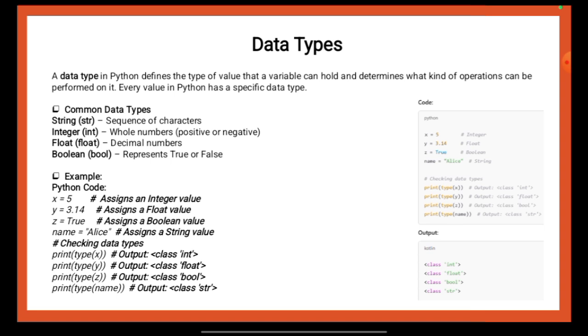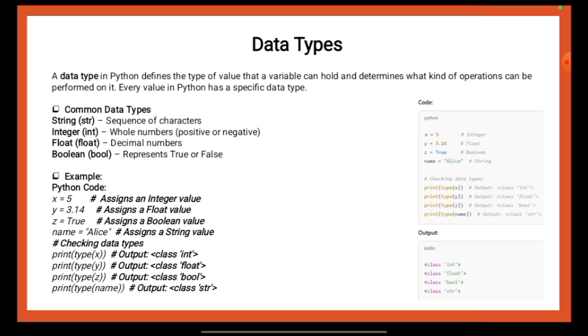Common data types include string, str, which is a sequence of characters enclosed in quotes; integer, int, for whole numbers positive or negative like 10 or -5; float for decimal or fractional numbers like 3.14; and boolean for representing true or false values. Understanding data types is essential because it helps you apply appropriate operations on variables and avoid type errors during execution. In the provided Python code, you will have to use different types of values and understand how Python assigns and handles data types.